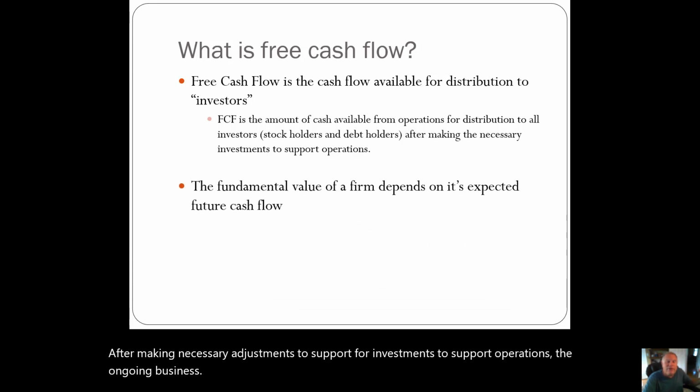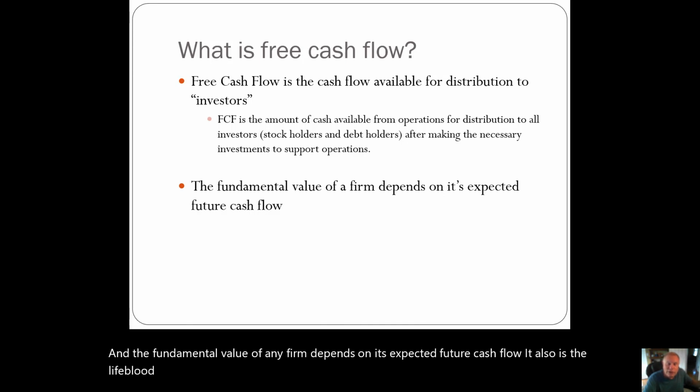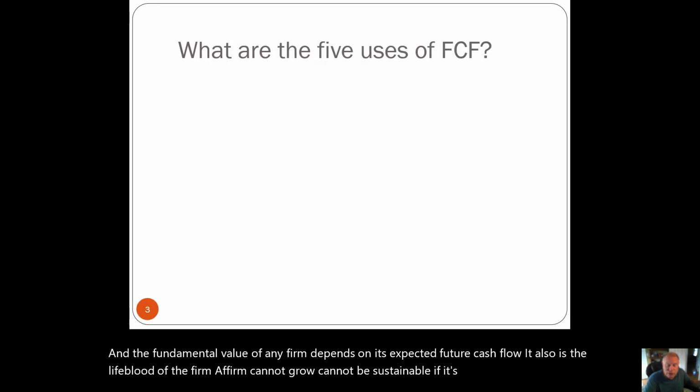And the fundamental value of any firm depends on its expected future cash flow. It also is the lifeblood of the firm. A firm cannot grow, cannot be sustainable if it's not generating cash.